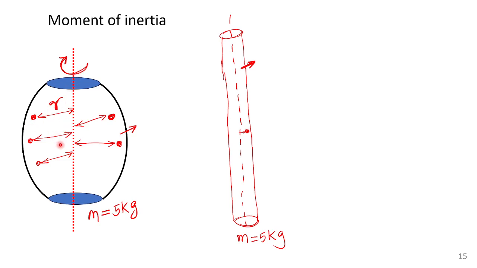Here the points are very near to the axis, so the second body will be much faster in rotation compared to the first body. So two factors are there, M and R: mass and distribution of point masses from the axis. These two factors determine the speed of rotation.